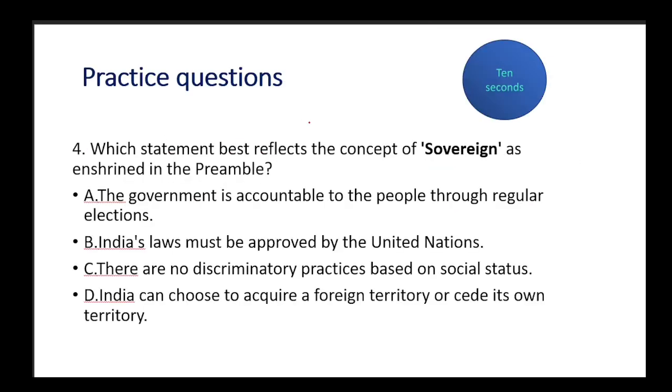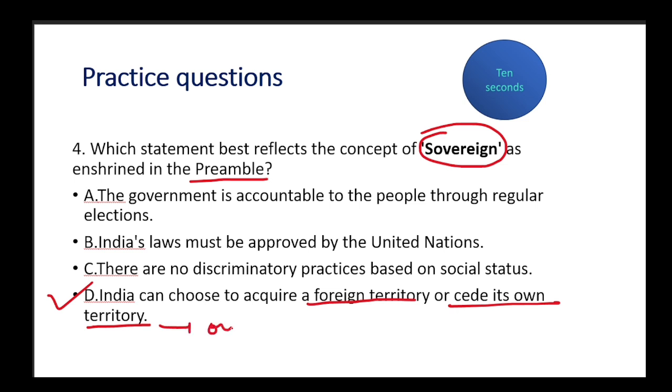Let's move on. Which statement best reflects the concept of sovereign as enshrined in the preamble? A. The government is accountable to the people through regular elections. B. India's law must be approved by the UN. C. There is no discriminatory practices based on social status. D. India can choose to acquire a foreign territory or cede its own territory. So the answer becomes what? That India can choose to acquire a foreign territory or cede its own, right? Because we are our own boss.